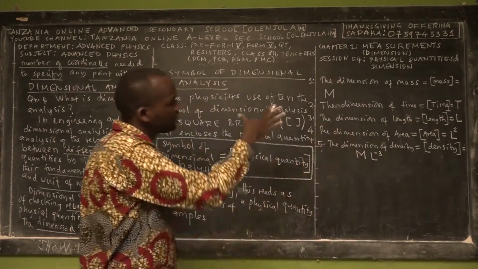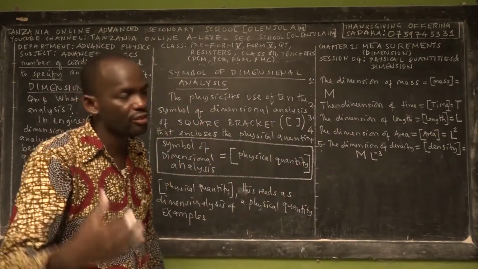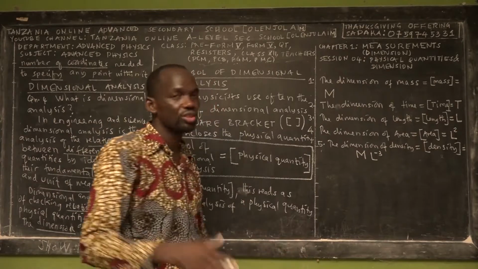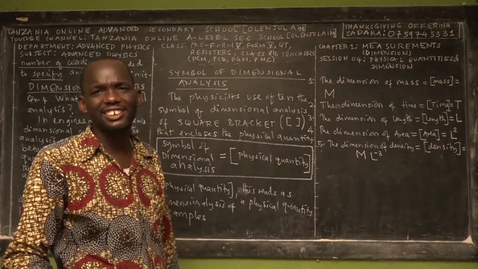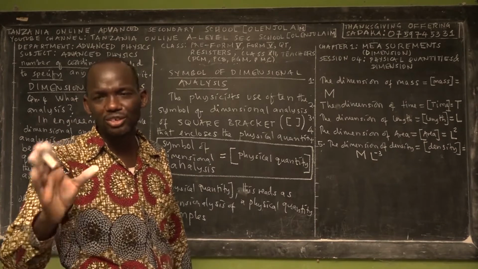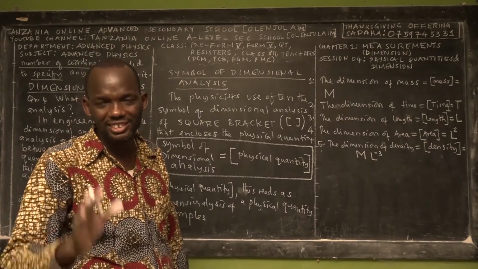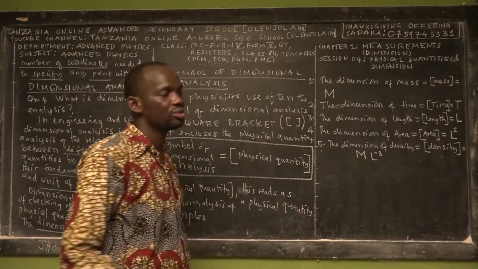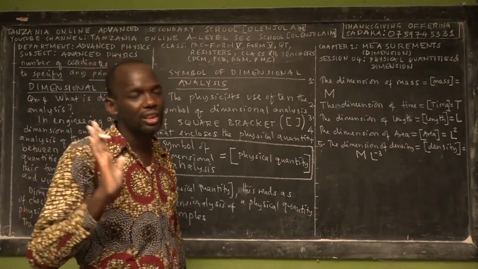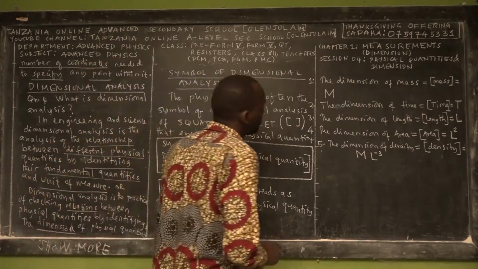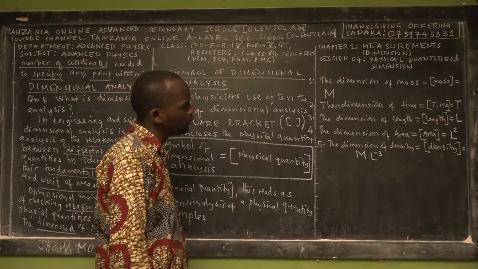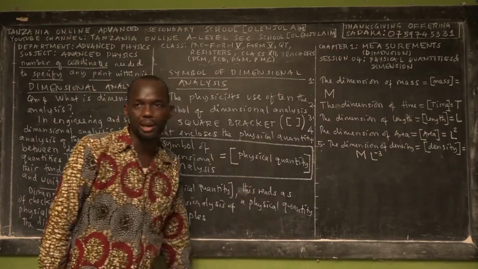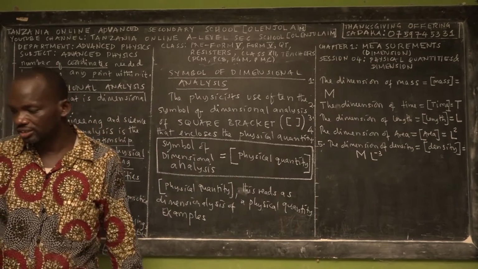In the next sessions I will teach about derivations of the dimensions of different physical quantities. I will teach you the dimensions of more than 30 physical quantities, so it will make you competent to solve any problems about dimension. So these 5 examples are enough because I can keep on confusing you since I haven't taught you that concept yet.